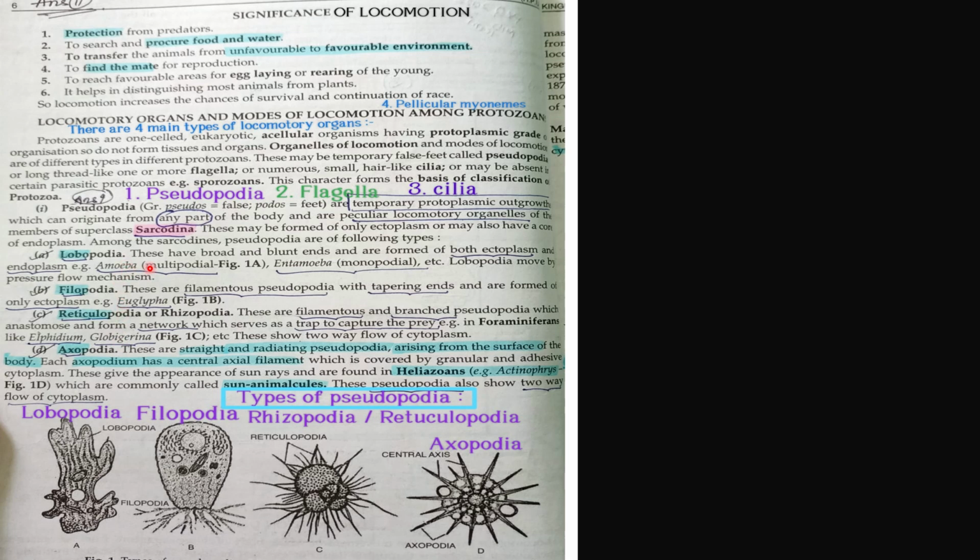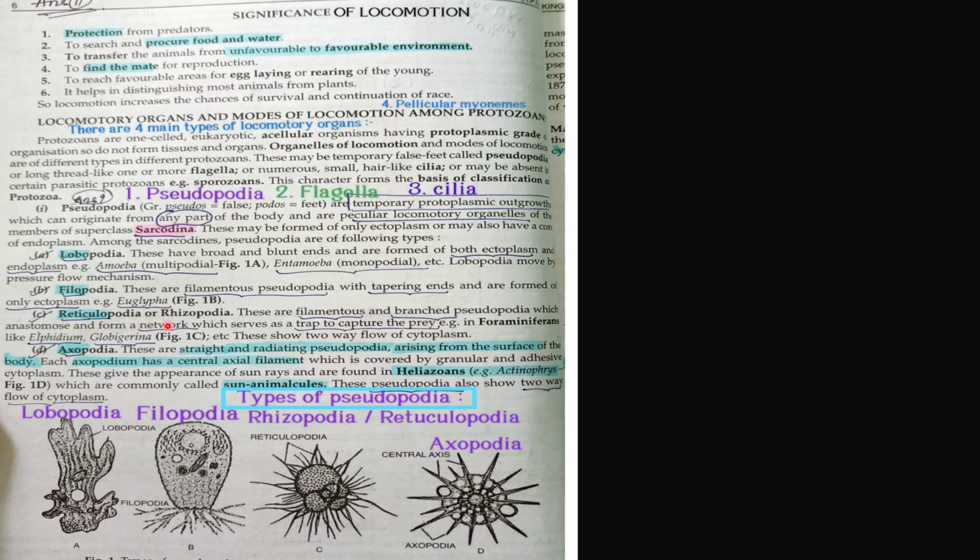Lobopodia have broad and blunt ends and are formed of both ectoplasm and endoplasm. Example, amoeba, which is multipodal, and Entamoeba, which is monopodal, having a single foot. Lobopodia move by the pressure flow mechanism of water currents. Filopodia have filamentous pseudopodia with tapering ends and are formed of only ectoplasm, not endoplasm. The example is Euglypha.